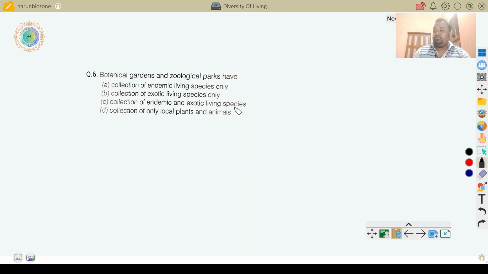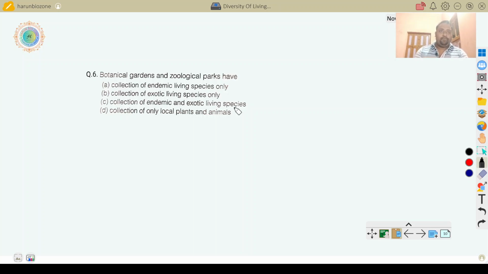Nowhere they are found. Another term, exotic species. Exotic species means the species that are not present in a place, but are taken from another place. Say for example, in Sundarban there is no Asiatic lion. So exotic lions are taken from Gir forest. So in Sundarban forest, Asiatic lion is an exotic species.